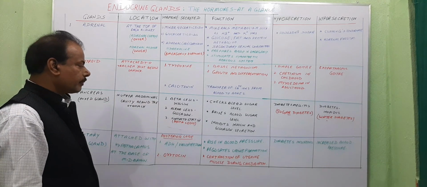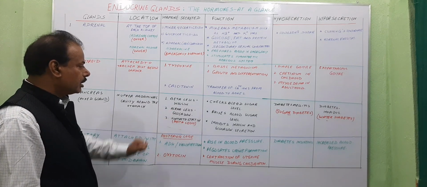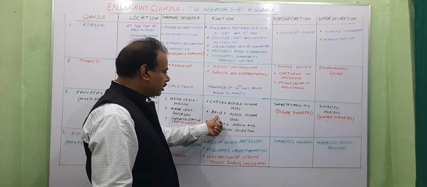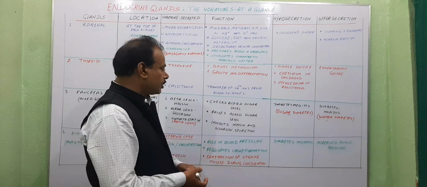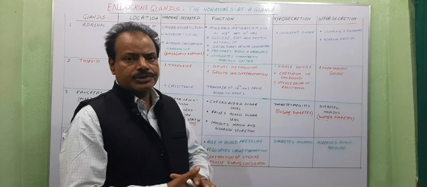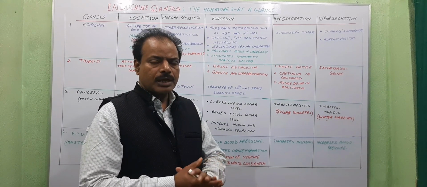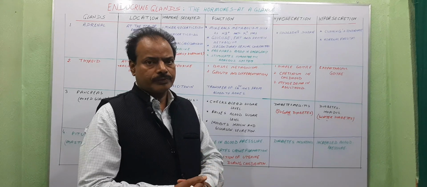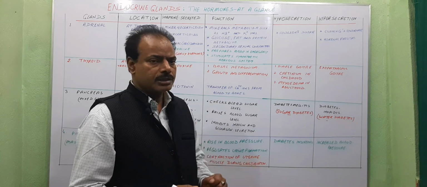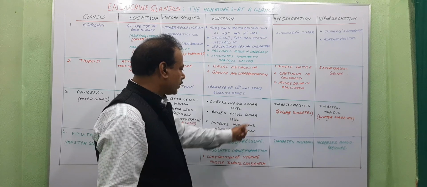from beta cells. Now the second type of hormone, which is secreted from the alpha cells, is glucagon. Glucagon helps in increasing blood sugar level because it helps in conversion of glycogen into glucose, which is used by the various cells in the body. So it helps in increasing blood sugar level.